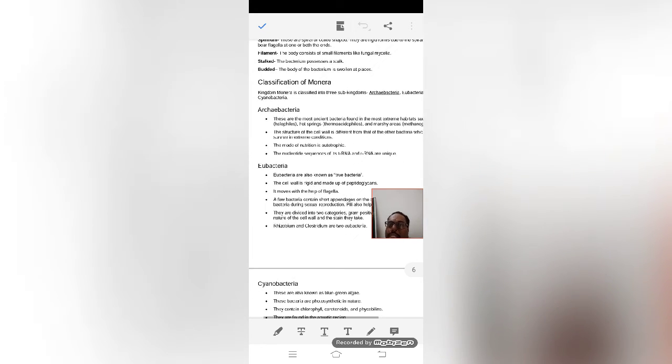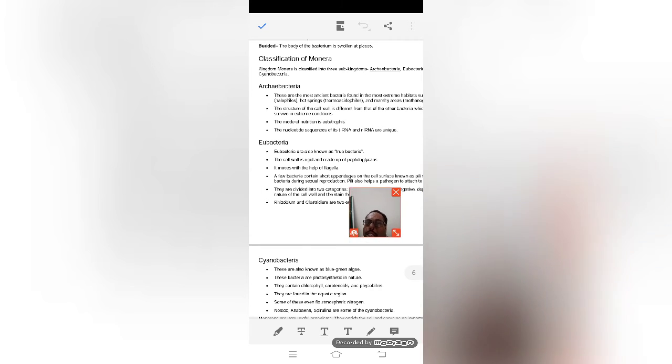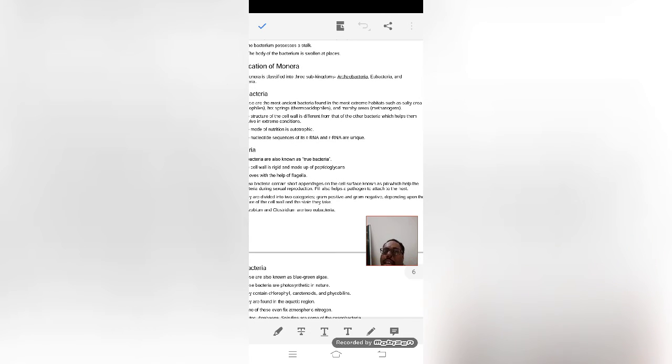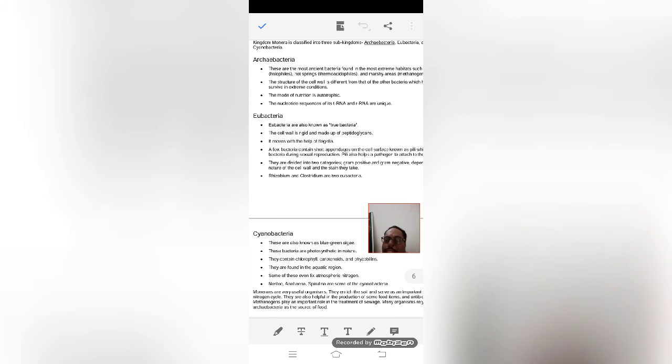that we'll discuss later. The Eubacteria, which means true bacteria, have a very rigid cell wall made up of peptidoglycan, and they can move with the help of flagella. Sexual reproduction through pili is not common, but we can see it, and pili also help them to attach to the host. And these Eubacteria can be divided into gram positive and gram negative on the basis of the stain that is used. And there are many Eubacteria coming inside that.